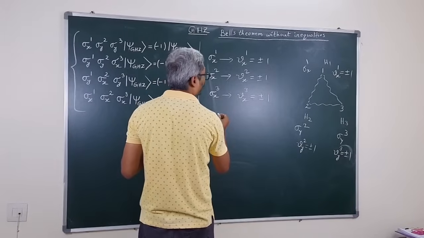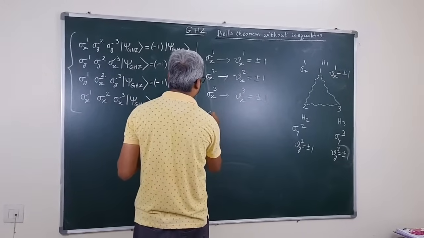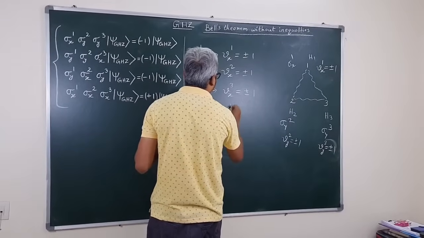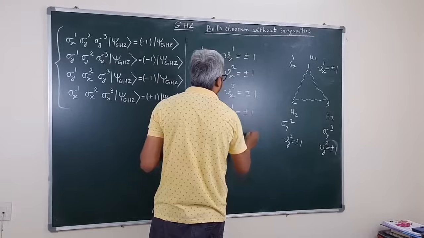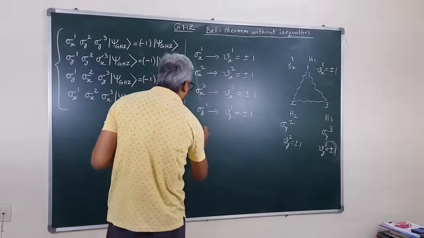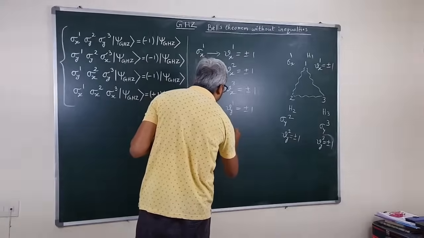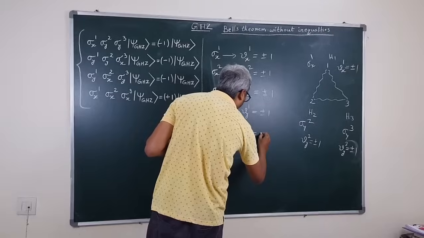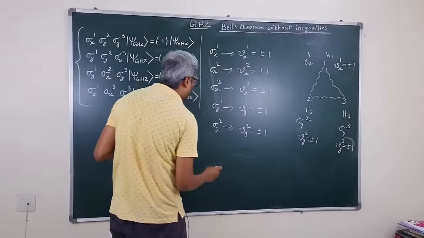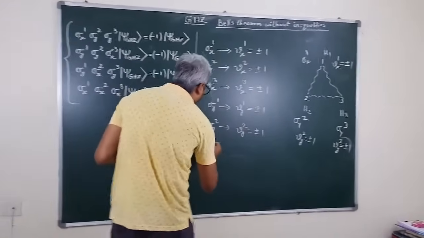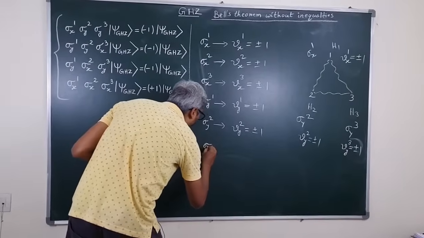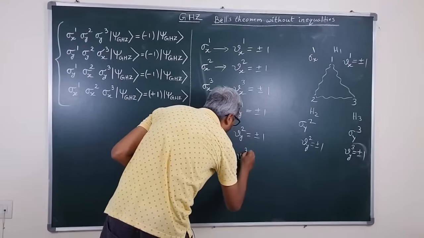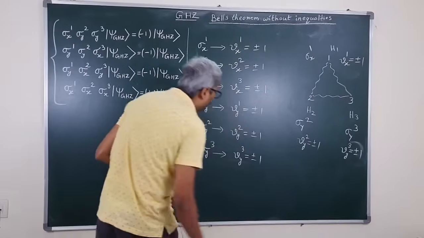Then for the local spin measurement sigma y1, we assign the value vy1, which can take the values again plus 1 and minus 1. For sigma y2, the value assignment is vy2, equal to plus 1 or minus 1. And lastly there is sigma y3, and the value assignment is vy3, which can take the values plus 1 and minus 1.